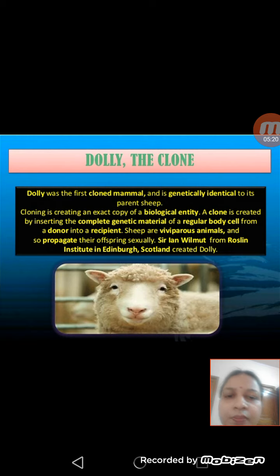A clone is created by inserting the complete genetic material of a regular body cell from a donor into a recipient. The first cloned animal was a sheep whose name was Dolly, and it was produced by Sir Ian Wilmut from Roslin Institute in Edinburgh, Scotland. So the first cloned mammal was a sheep named Dolly.